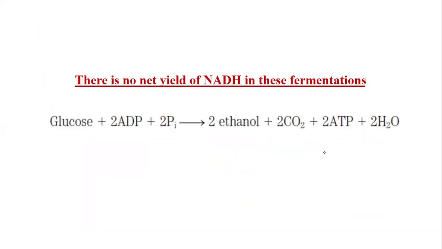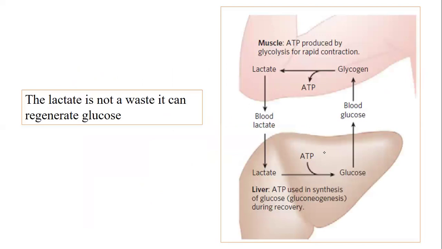So fermentation is actually a type of strategy by which cells manage to reoxidize NAD plus. The sole purpose of fermentation is to reoxidize NAD plus during anaerobic conditions. But keep this point in your mind that the lactate produced during fermentation is not a waste, because once the condition becomes favorable, this lactate will move towards the liver, where gluconeogenesis will convert this lactate back into glucose.